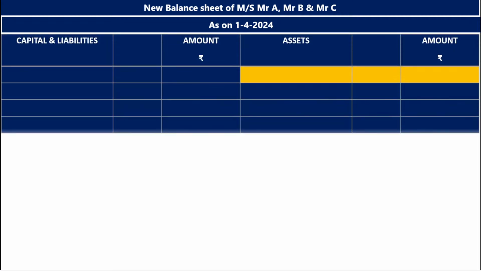Come to the balance sheet. So the new balance sheet of Messrs A, B and C, as on 1/4/2024, capital account Mr. A, Mr. B, Mr. C. We are not writing the capital balance because we are focusing only on the goodwill, cash or bank account. This is the format.